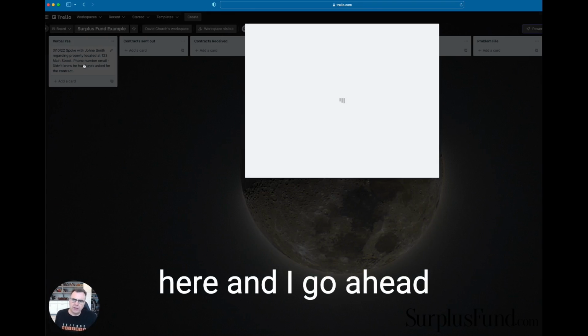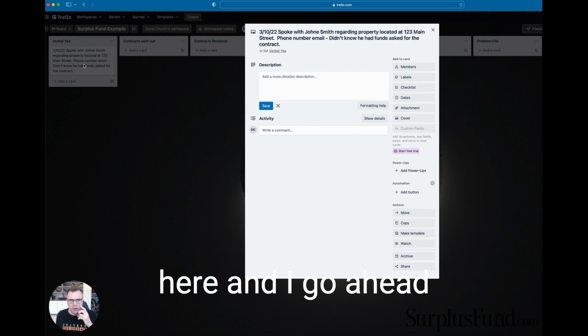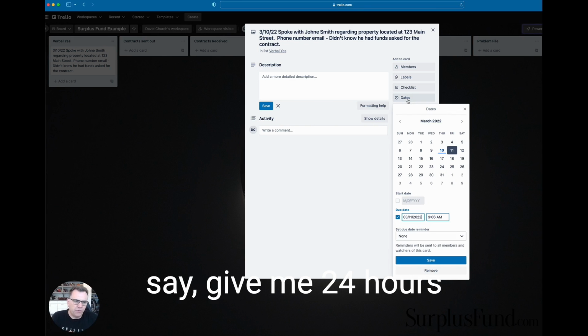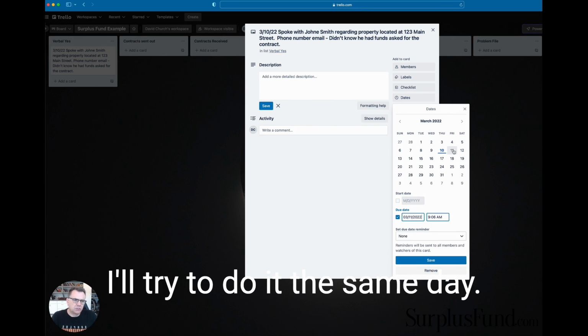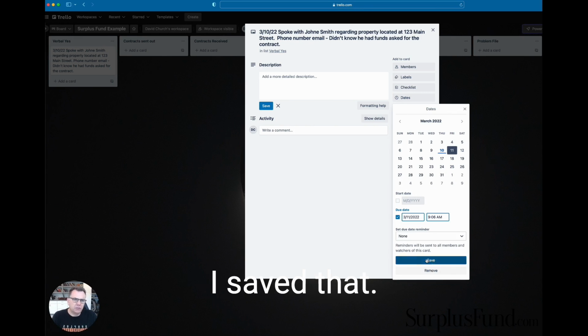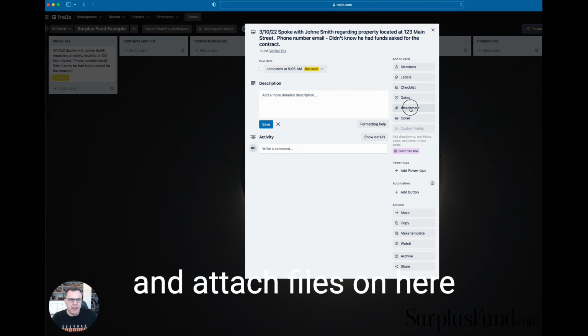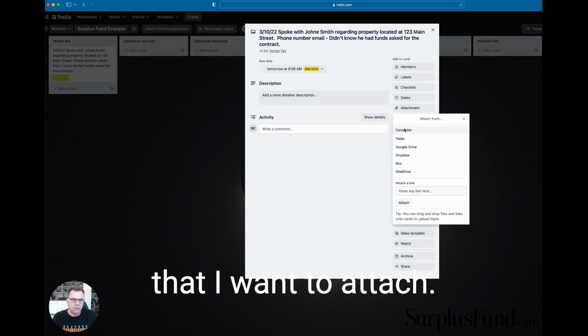Then I come back here and set a due date. I usually say, give me 24 hours to get the contracts out. I try to do it the same day, so maybe by tomorrow I have to do this. I save that. I could also attach files on here that I want to attach.